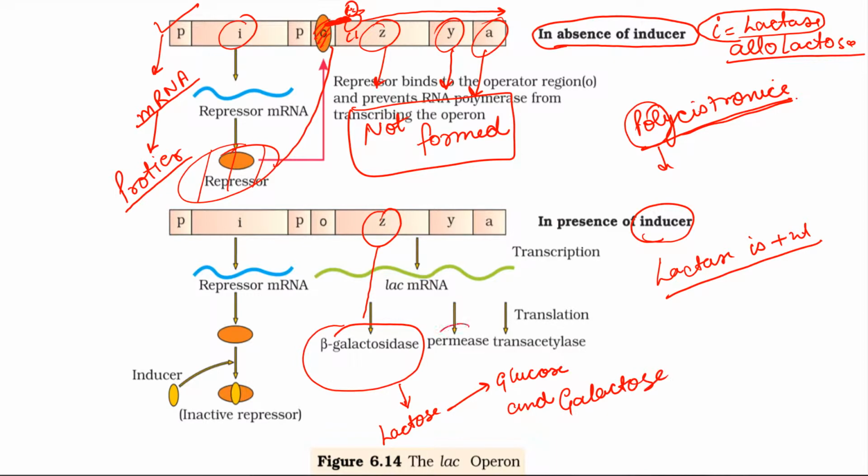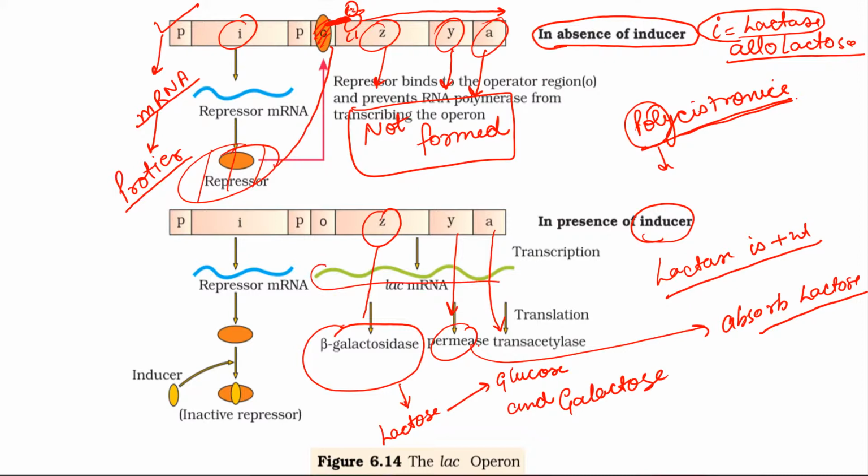And this permease will help the bacteria to absorb lactose. The product permease is a product of Y gene, and the product of A gene will be trans-acetylase, whose function is not known. They also will form through mRNA. A piece of mRNA will be formed, which will form enzymes.